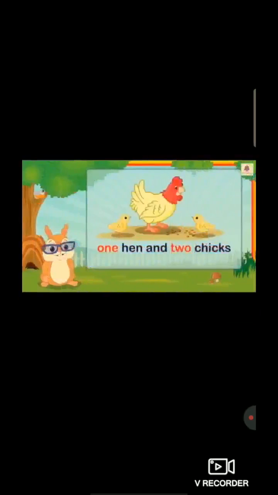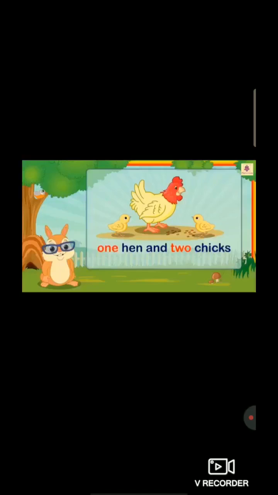One hen and two chicks. Students, here 1 and 2 are the numbers. This also identifies the adjectives, the quantity we can say. 1 and 2, the number, is an adjective which describes the noun. And which are the nouns? Hen and chick are the nouns. 1 and 2 are the adjectives.